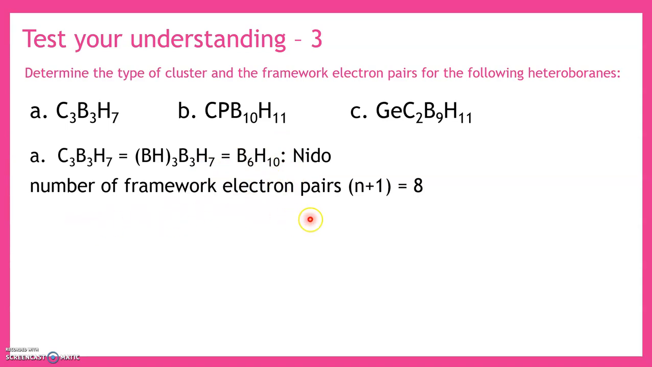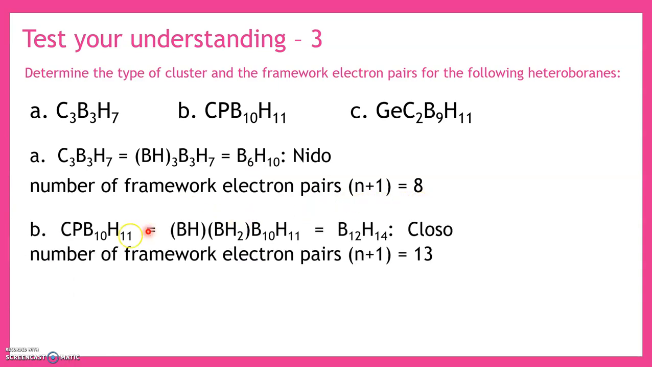What is the number of framework electrons? Since it's a nido cluster, it is one vertex less. So the n in the parent polyhedron will be 7, and the framework electrons will be n plus 1, equal to 8. Then the next one is CPB10H11. In the place of carbon, substitute BH. In the place of phosphorus, which is a 5 electron count, substitute BH2.